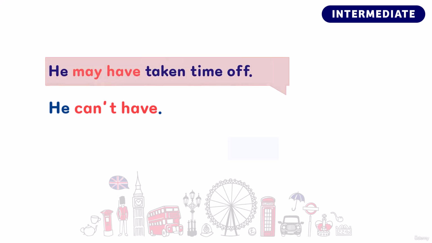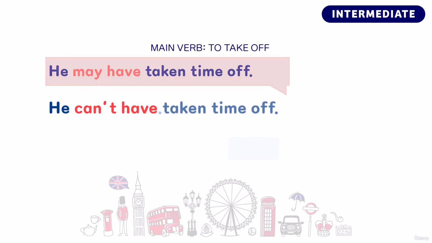However, in the dialogue, when you are referring to the same main verb as the other person, you can omit the main verb. So rather than saying the full sentence, he can't have taken time off, the speaker can just say he can't have, and the meaning of the verb phrase is understood.